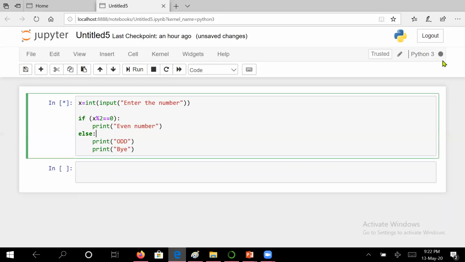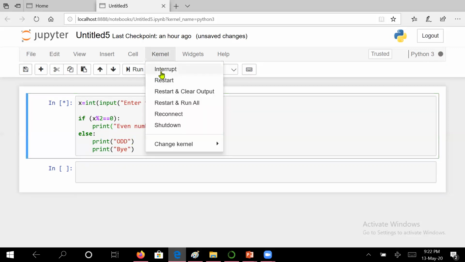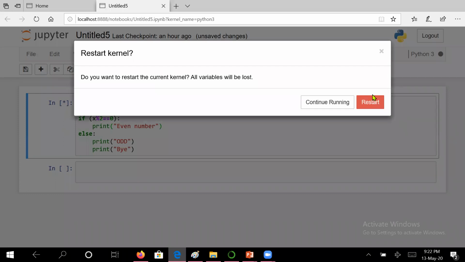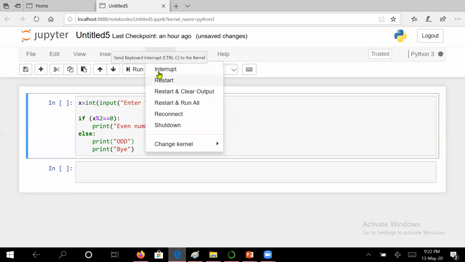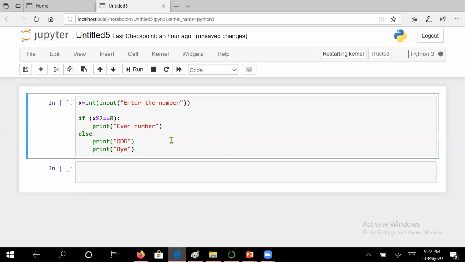It's engaged. This symbol always shows engaged. It is engaged, so it will take time, whereas it has confused. And if for a long time this is not solved, then what you will do is you will have to go to your kernel and say restart. So it will restart your kernel and it will cancel the activities. You will again execute it after it becomes hollow. It's taking time. It's a little bit slow.